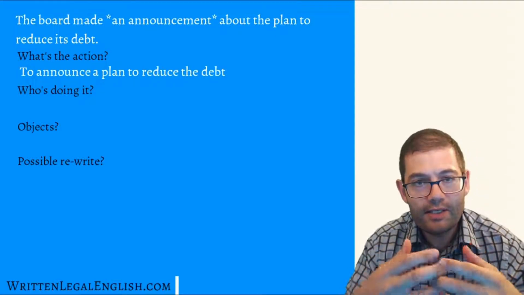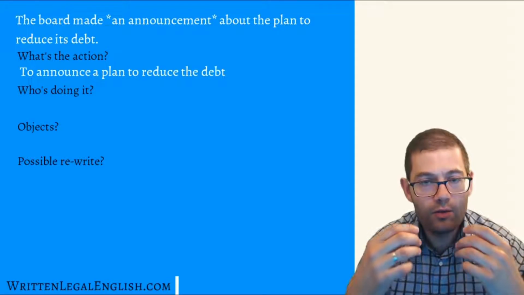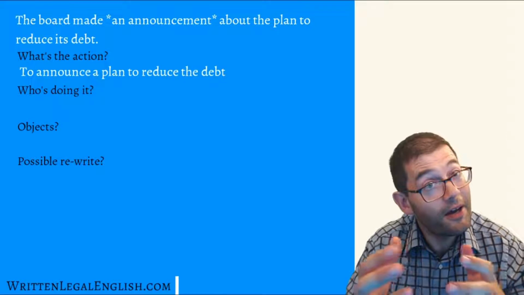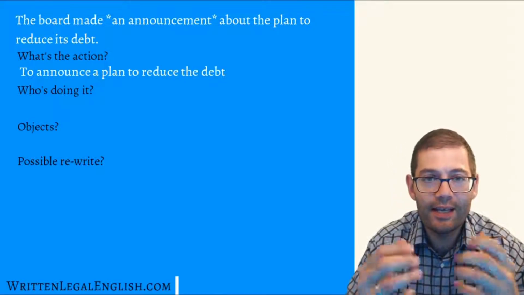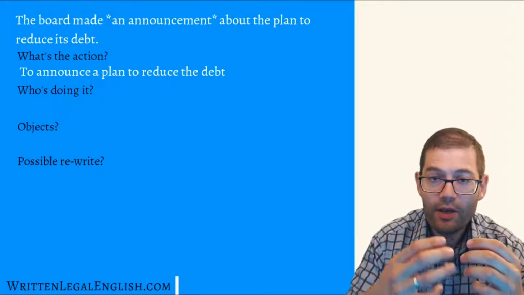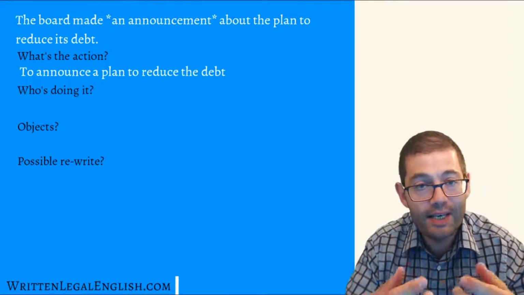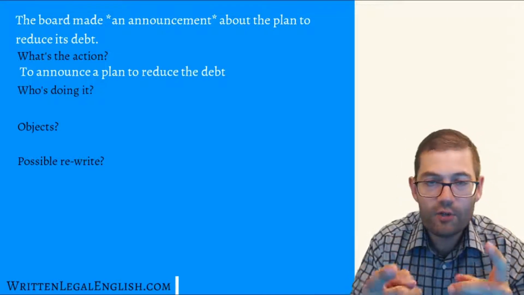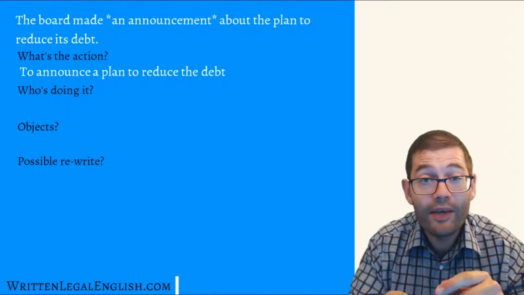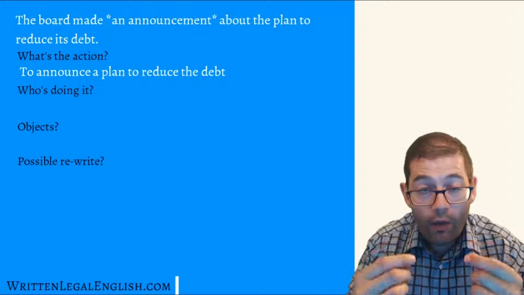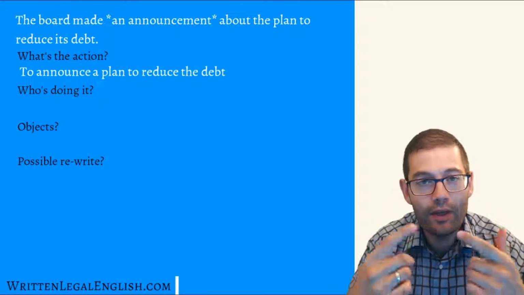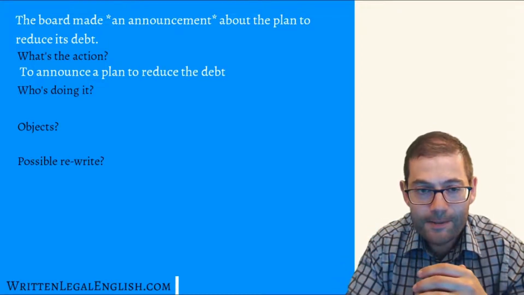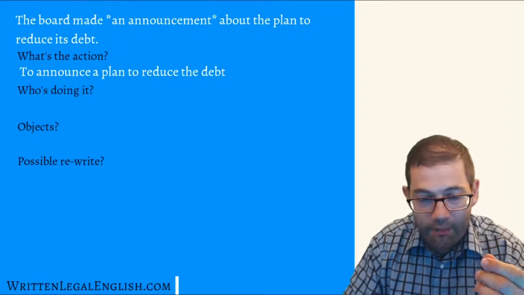So if you get a sentence and you try to ask yourself what's going on in that sentence, one way you might want to do that is by asking yourself the action. And in this case, it's to announce a plan. And this is a very common approach to trying to understand a sentence. You ask yourself what's going on. Once you work out what's going on, then you try to work out who did it and who's being affected. So a reader and a listener will ask themselves that question if they are reading or listening to a difficult sentence. So that's why I'm breaking it down in this way.